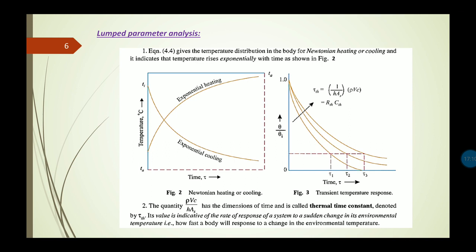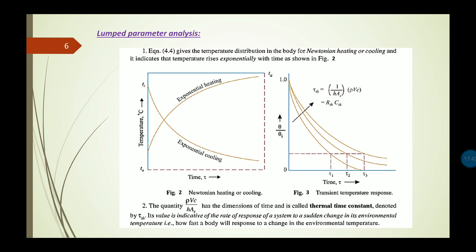So this equation 4.4 gives the temperature distribution in the body for Newtonian heating or cooling, and it indicates that the temperature changes exponentially with time. This exponential heating and exponential cooling can be seen in figure number 2. Now the quantity rho Vc by hAs that we get in the right hand side of the equation has the dimensions of time, and it is called the thermal time constant.